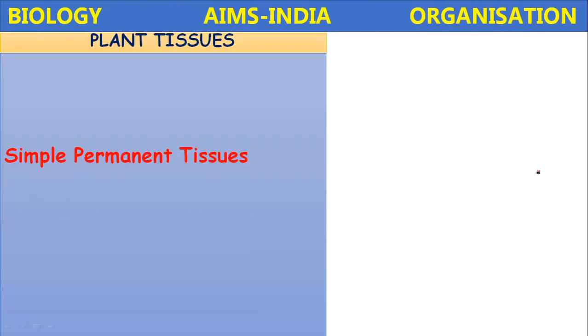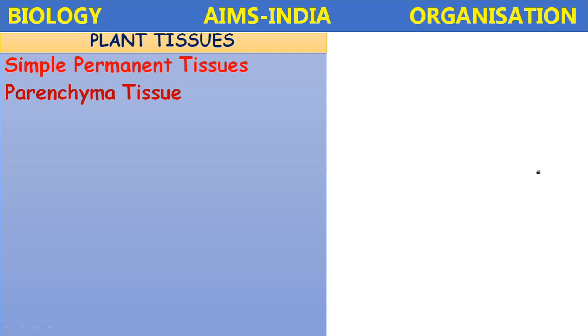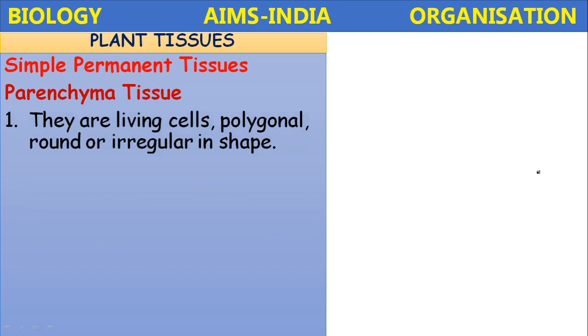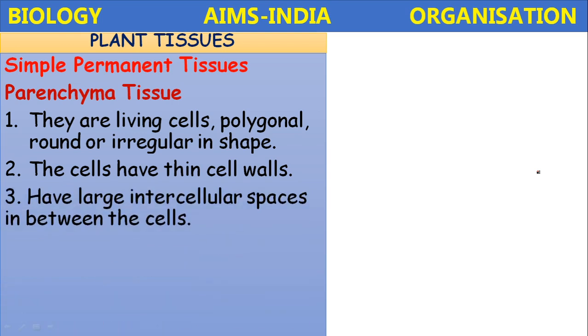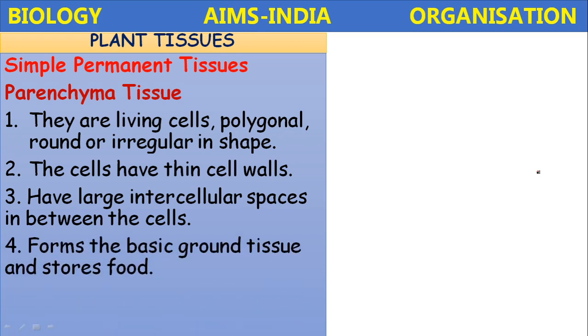Okay. Next, simple permanent tissues. Parenchyma tissue. Parenchyma tissue, they are living cells. They are polygonal, round or irregular in shape. The cells have thin cell walls and have large intercellular spaces in between the cells. They form the basic ground tissue and store the food.